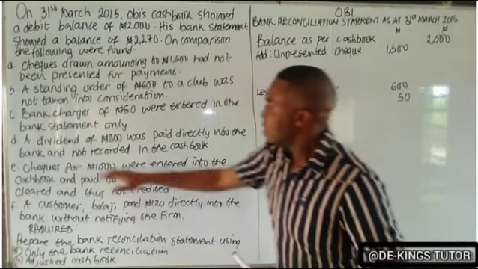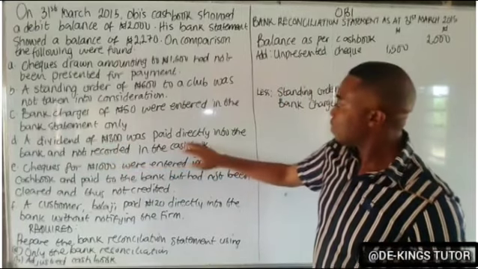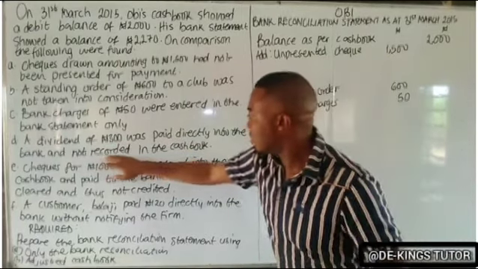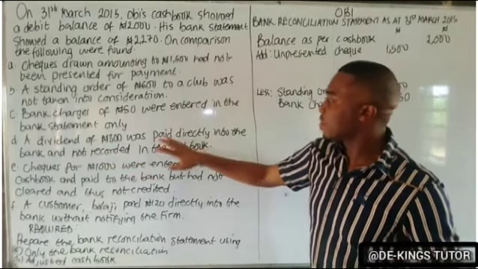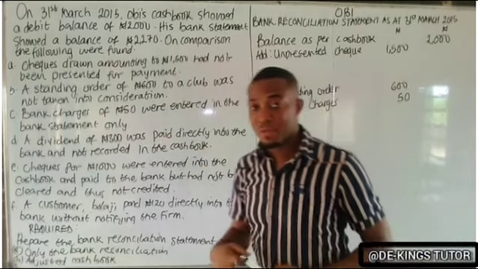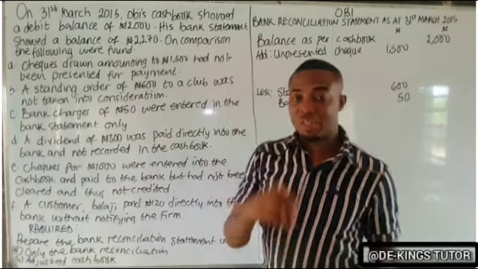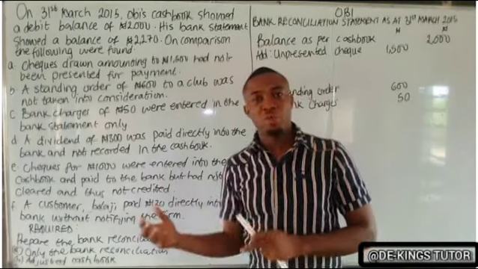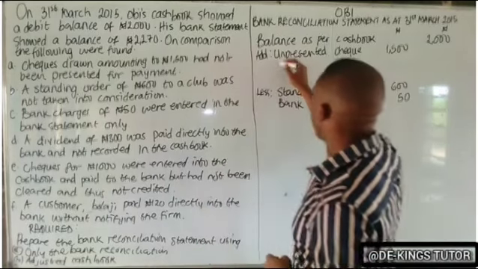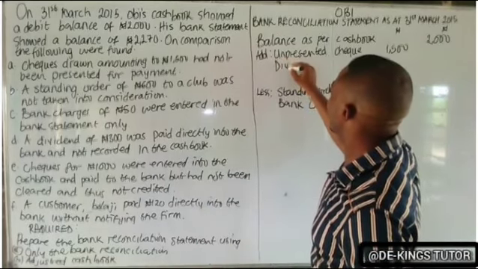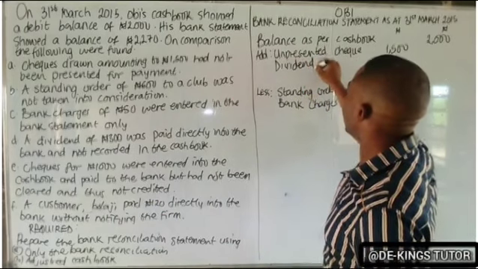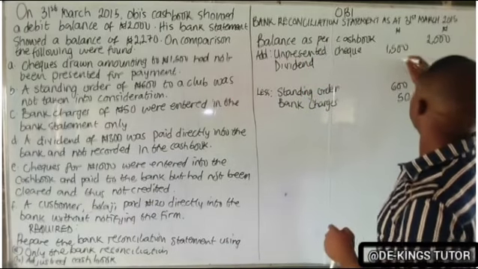The next one says a dividend of 300 naira was paid directly into the bank and not recorded in the cash book. It means they received money. It has entered the bank, but it is not yet in the cash book. So we have to add it in the cash book. That is why dividend is added. So we have dividend, 300.